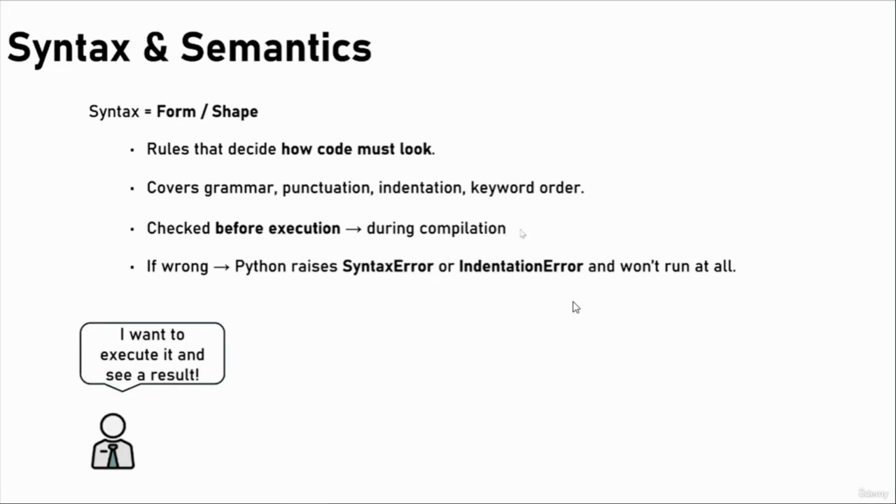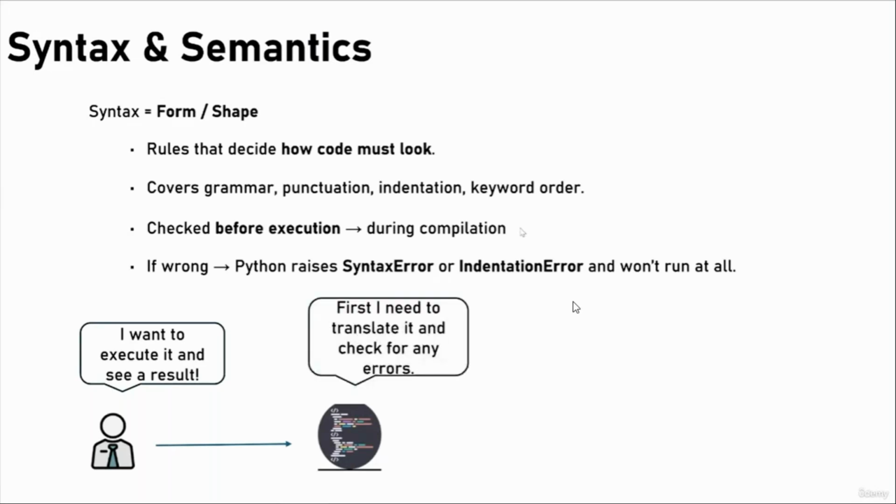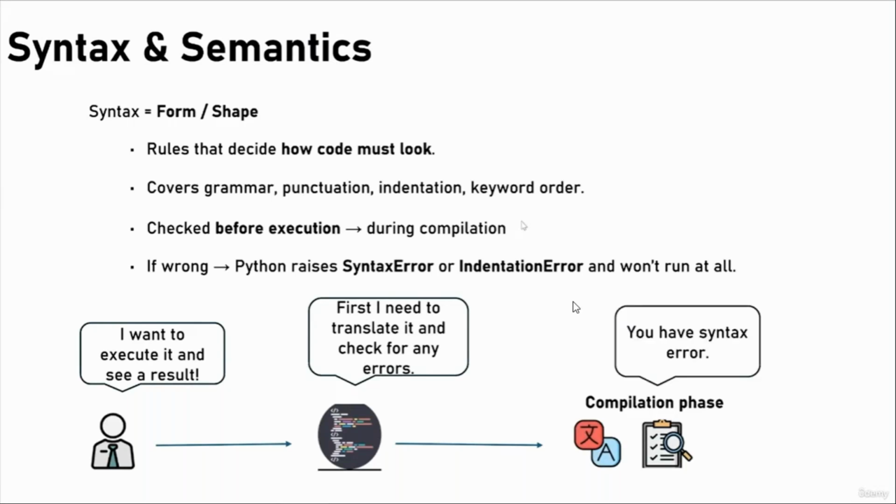Let's say that we have a user and he wants to run the code. First of all, we go through the process of compilation, where we translate our code into machine code, and also check for errors if there are any. But if there is an error, it will not go to our second phase, which is the interpretation phase. So as you can see, you have a syntax error, and this means we will not go to the execution of the code.